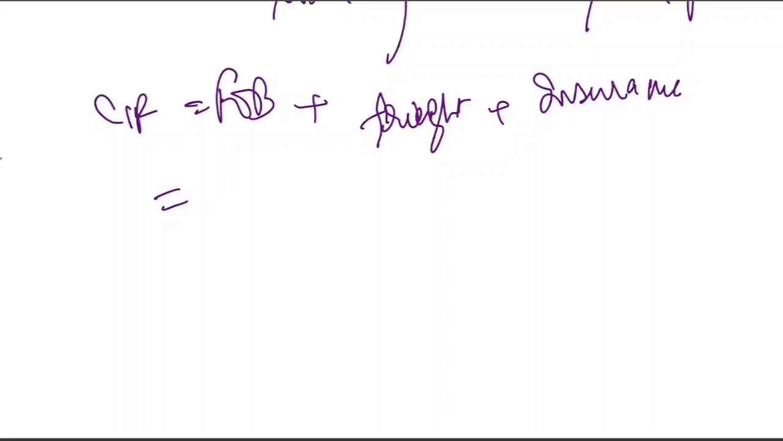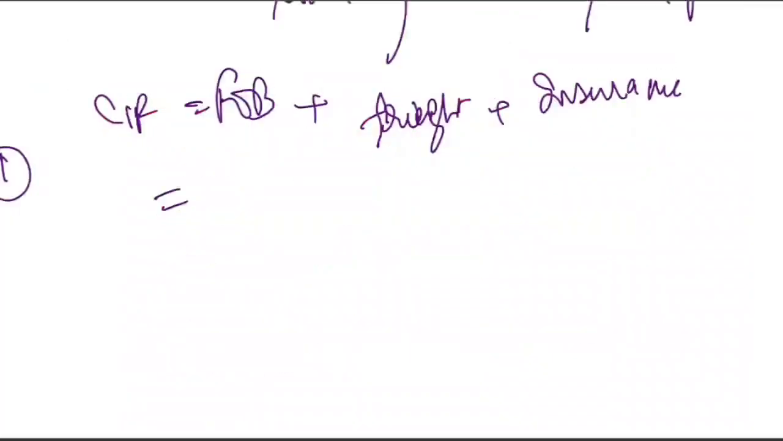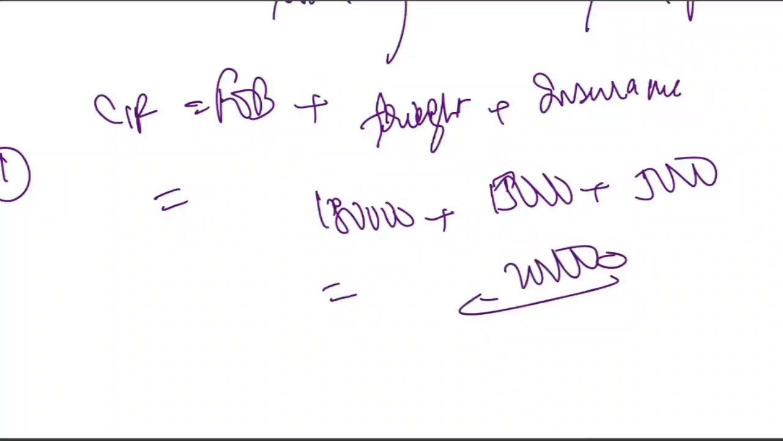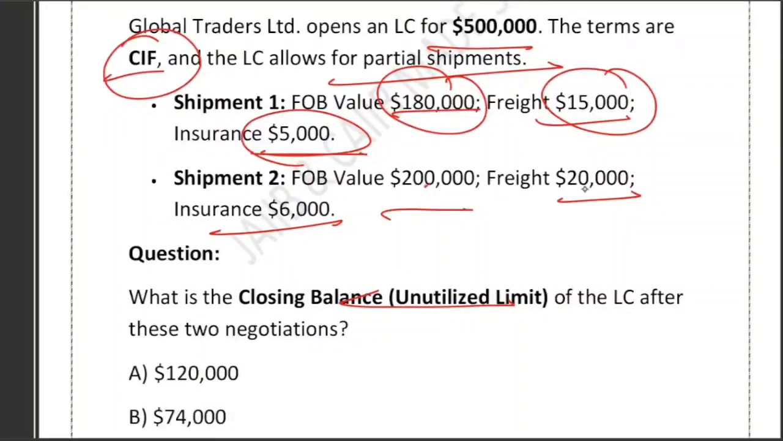So for each shipment we compute it. Let's compute it for shipment number 1. If you see shipment number 1, we have FOB 1,80,000, freight 15,000, insurance 5,000. So 1,80,000 plus 15,000 plus 5,000. How much we get? We get 2 lakh. Right? Now shipment number 2. If you compute the same for shipment number 2, just add all of them. 2 lakh plus 20,000, 2 lakh 20,000 plus 6,000. 2 lakh 26,000.